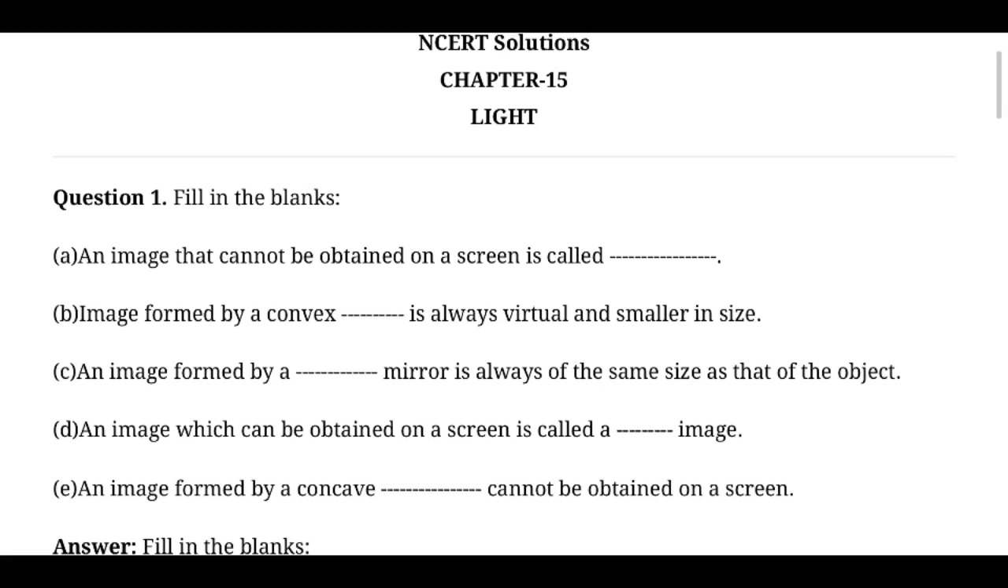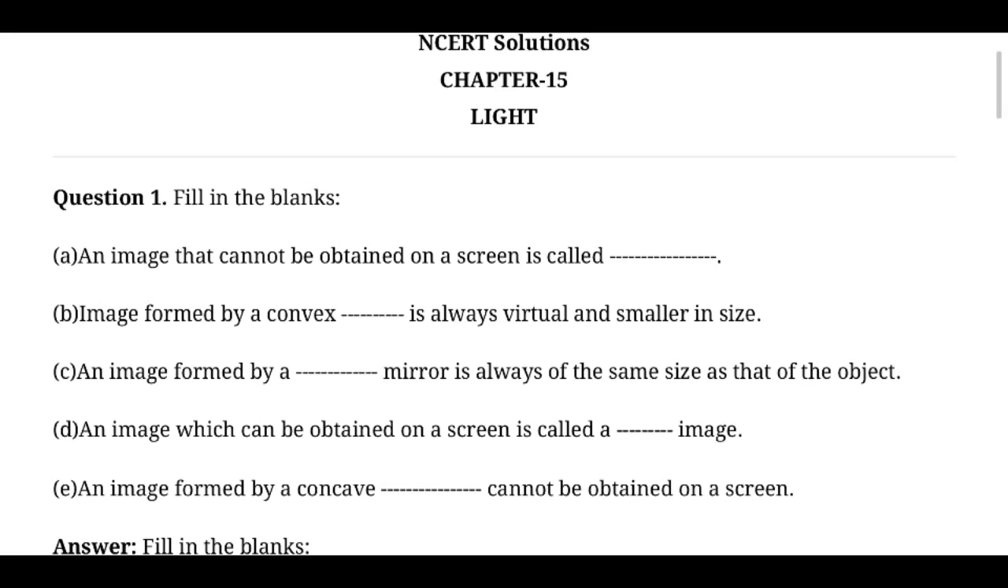An image which can be obtained on a screen is called a dash image. It's exactly the opposite of the first question. An image which can be obtained on a screen is called a real image. Which we can't obtain on a screen is called a virtual image. Simple. An image formed by a concave dash cannot be obtained on a screen. It's a lens. A concave mirror forms an image we are able to capture on the screen because it's a real image. But in a concave lens, things are different. We can't capture the image because it's a virtual image.